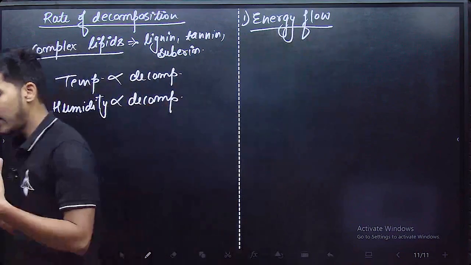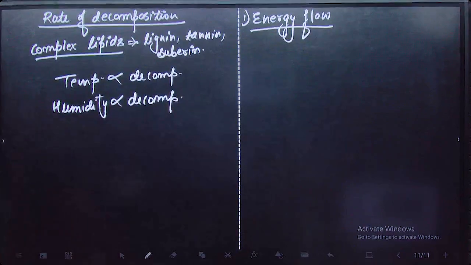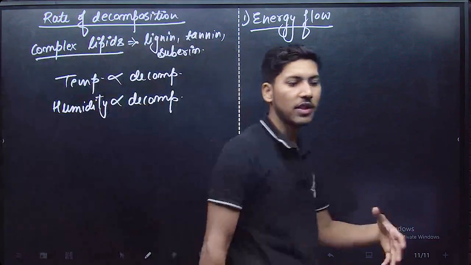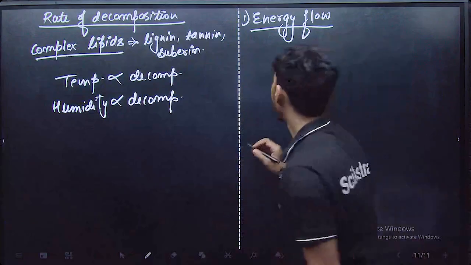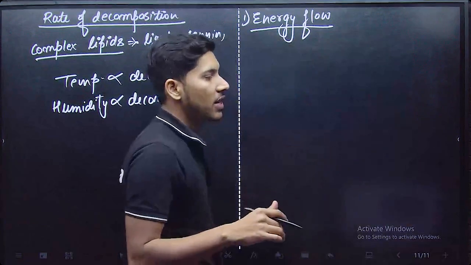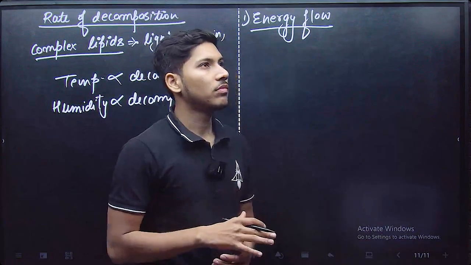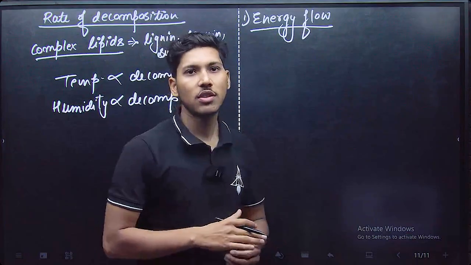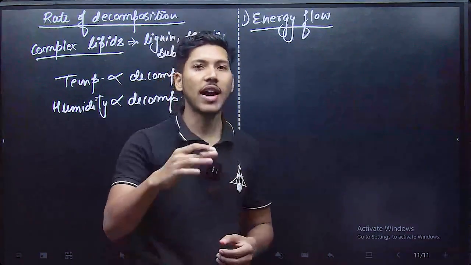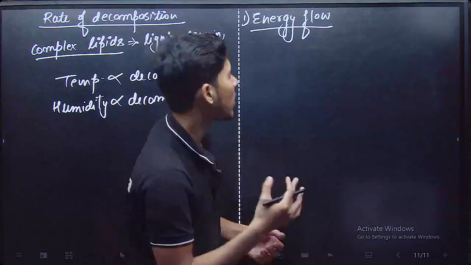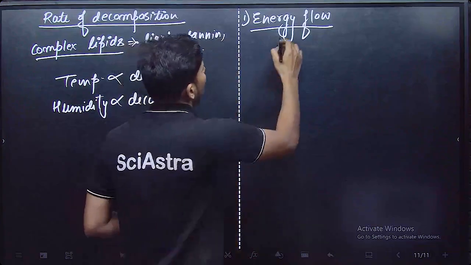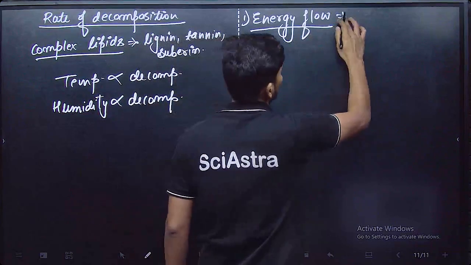And when someone eats or predates on another organism, then we can say that there is a food chain going on. So food chain is basically a process of eating someone and getting eaten by someone. Okay, this is energy flow and food chain.